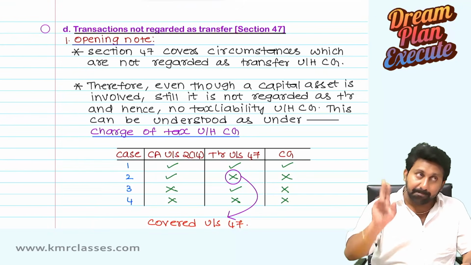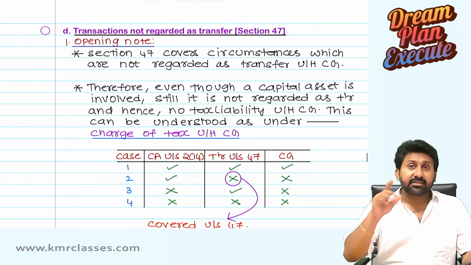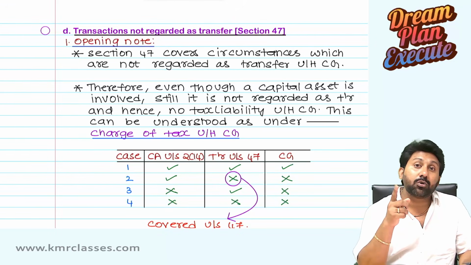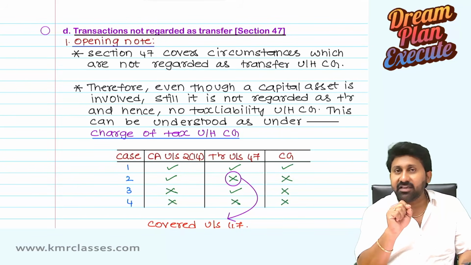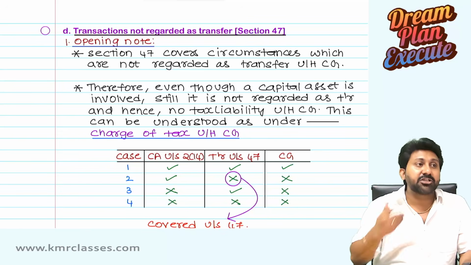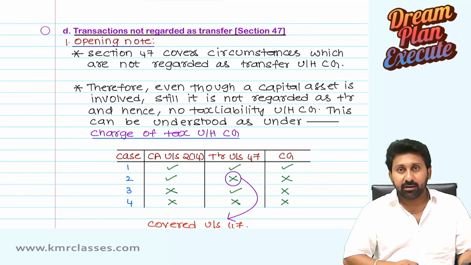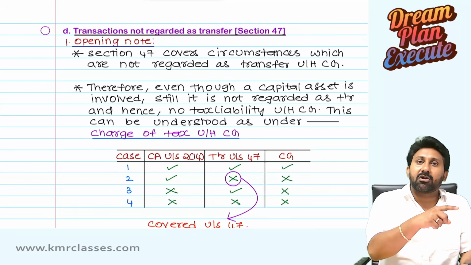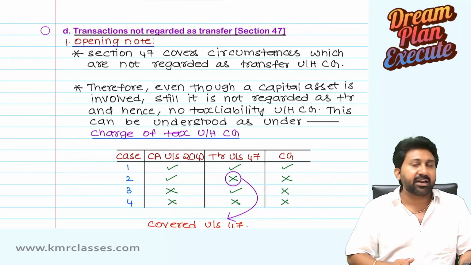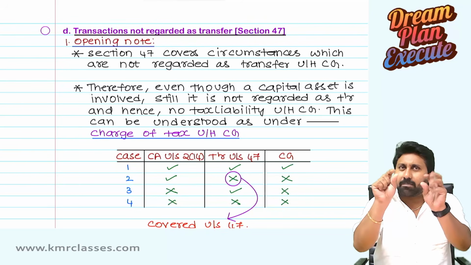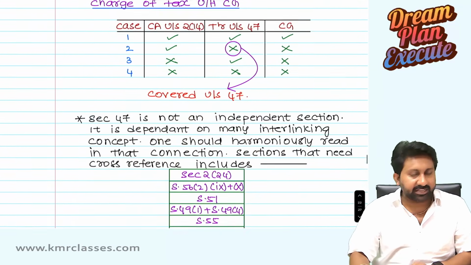Part D is the biggest one among all the concepts in this chapter. If you remember, Section 2 clause 42A is the definition of a short-term capital asset. At that time we discussed everything in that, but there are a lot of explanations below it. Those explanations tell about the period of holding. Should it include the previous owner's holding period or not? All these we are going to discuss there, and I did not discuss them earlier because we are going to discuss them in this area. So all concepts which are pending here and there, we are going to merge into one single concept in the name of Section 47.